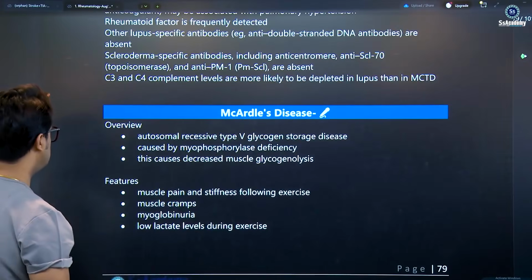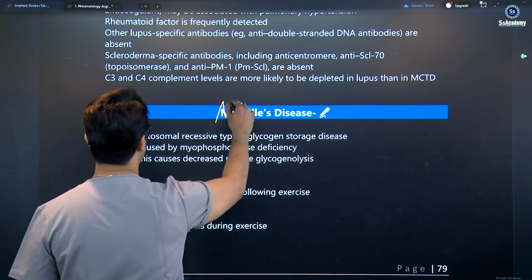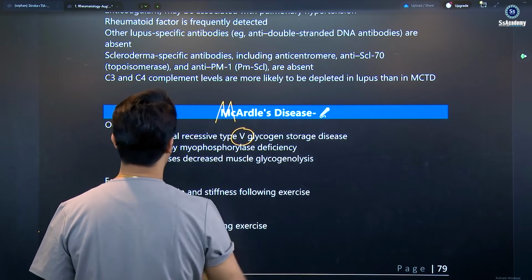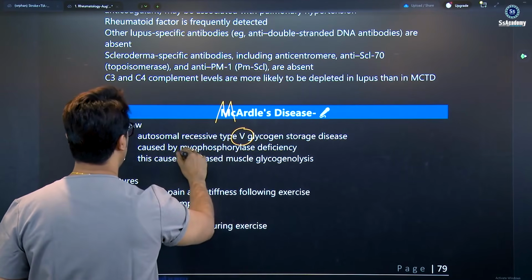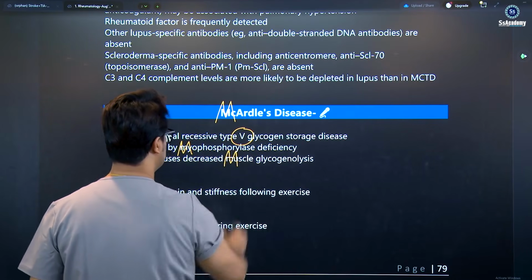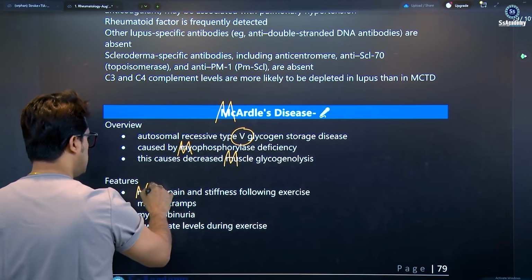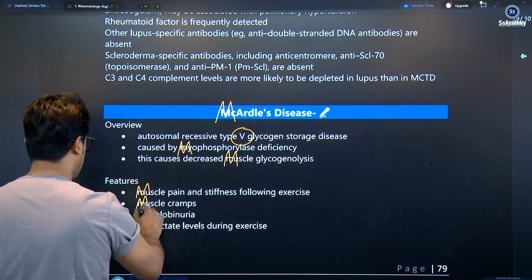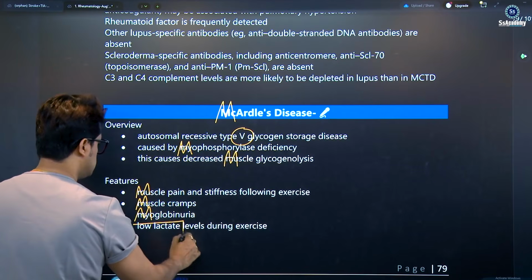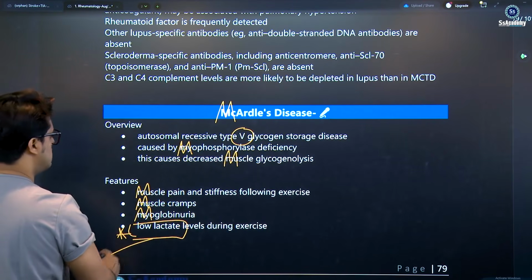The things that you need to remember: McArdle, once again the M, you need to remember type 5 glycogen storage disease, myophosphorylase deficiency, muscle glycogenolysis, muscle pain, muscle cramps, myoglobinuria, and low lactate levels during exercise.